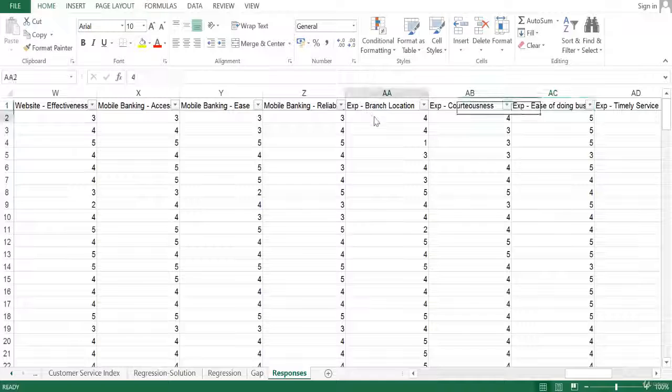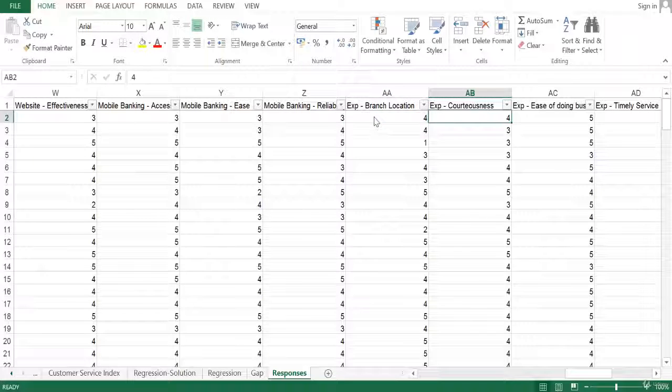So for me, my expectation of branch location would be low, or say it would be 1. However, for customers who are not very tech savvy or would like to carry most of their transactions in the traditional form, that is, carrying out the transaction while visiting the physical branch, they would obviously want the location of the branch to be rated 5 or 4, where it should be easily accessible.